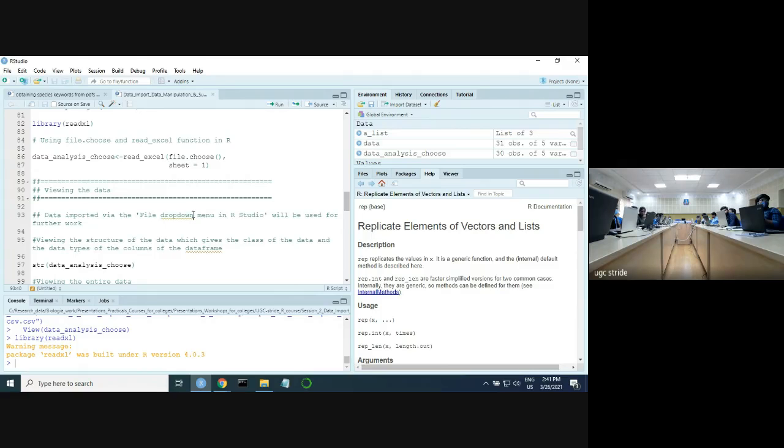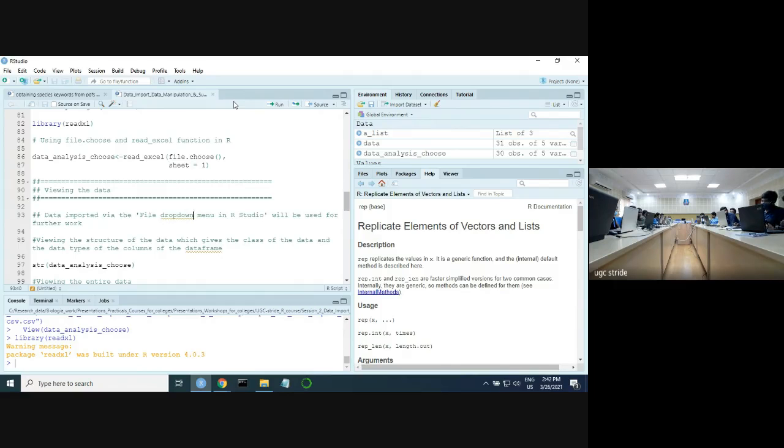Control enter, and it will automatically run. Nothing to show.